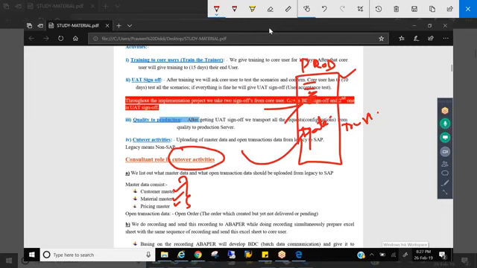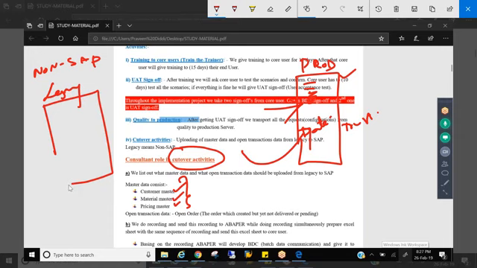Cutover activity is nothing but, see, all these days your customer might be using some legacy system. What is a legacy system? Non-SAP system. Non-SAP system is called a legacy system. They might be using some other ERP and they have lots of data in this ERP. So now as the customer is moving to the SAP environment, we need to get all the data from the legacy system and upload it into the production system so that the customer can start using the SAP system for all their day-to-day business. Once we upload it, it depends whether the customer wants to continue the legacy system or scrap it. Most of the companies continue it.